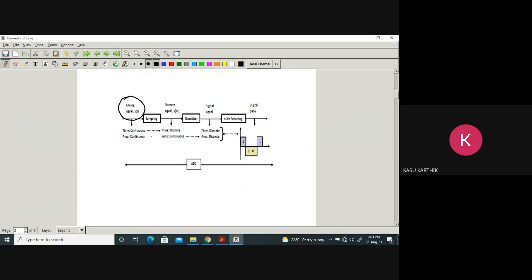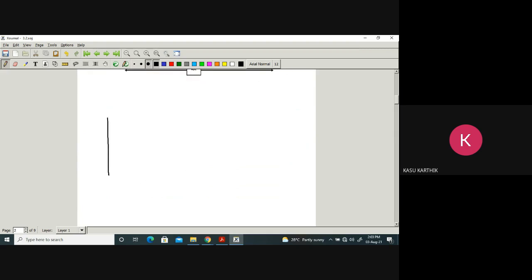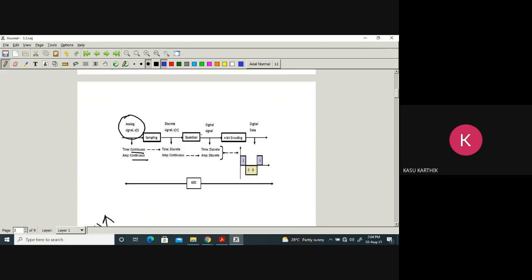An analog signal is continuous in time and continuous in amplitude, having a continuous range of values of both time and amplitude. Why? Because here the time axis has a continuous range of values, as well as the amplitude axis. It is a continuous time, continuous amplitude signal.